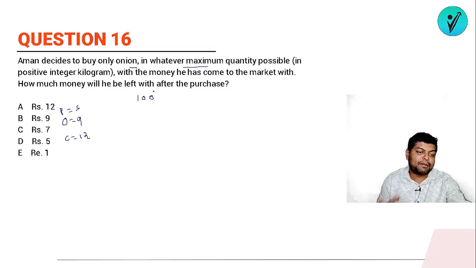Now, what is the maximum amount of onion that he can buy? The maximum amount of onion he can buy is 11 kgs. 11 nines are 99. If the price of onion is 9 rupees, out of 100 I can buy 11 kgs at most. So if I am buying 11 kgs, the money spent will be 99. So how much will be left? With Aman, only 1 rupee will be left.